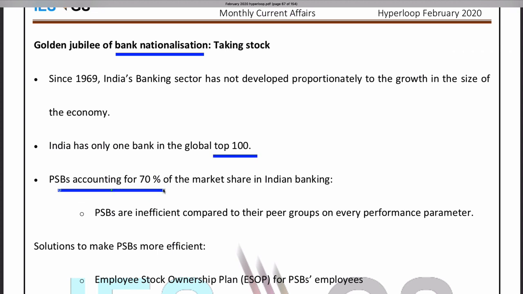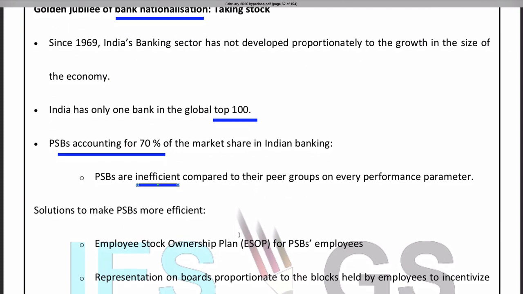Even though they have 70% of the market share, they are not able to find a place in the top 100 banks because they are working inefficiently compared to other groups in different performance parameters. So public sector units' inefficiency will be there because their main intention is social service rather than profit making.